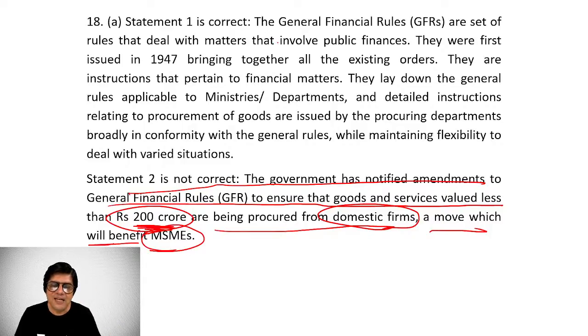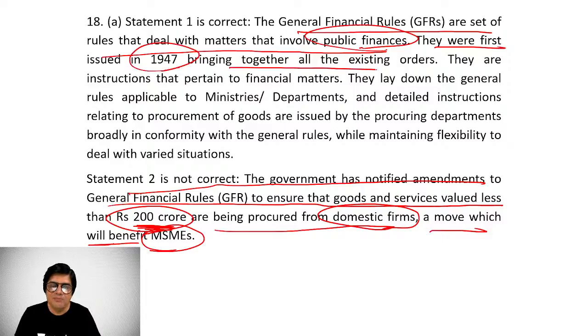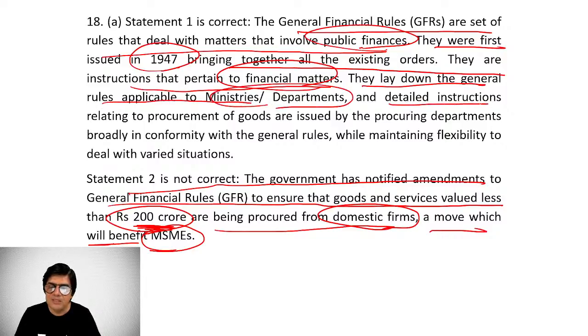Statement 1 is correct because general financial rules are a set of rules that deal with matters that involve public finances. First issued in 1947, bringing together all existing orders, there were instructions that pertain to financial matters. They lay down the general rules applicable to ministries and departments, and detailed instructions related to procurement of goods are issued by the procuring departments, broadly in conformity with the general rules, right?